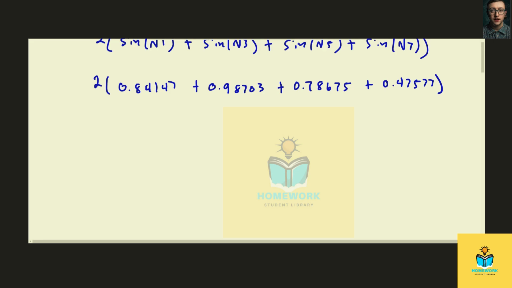So that would give us approximately 6.1820. Actually, how many decimals do we need to round to? Four decimals, so yes, that would be good enough. So this is what we would approximate: this is approximately equal to the integral from 0 to 8 of sine of the square root of x dx.